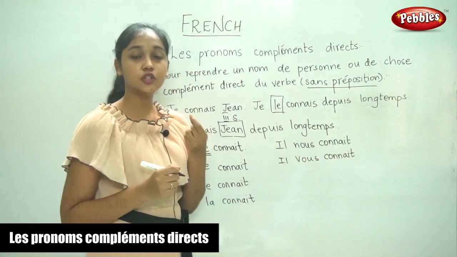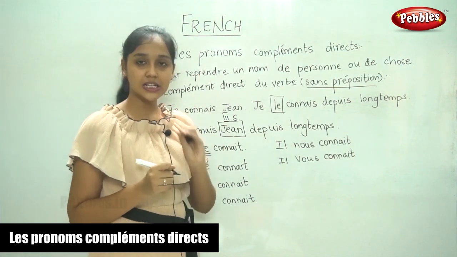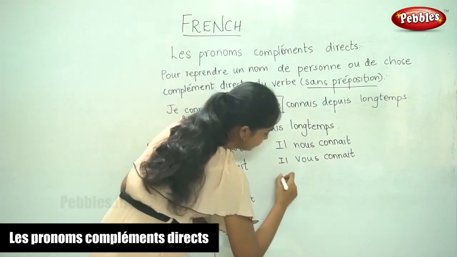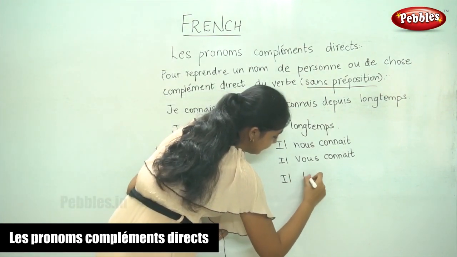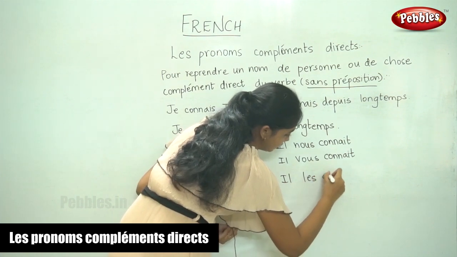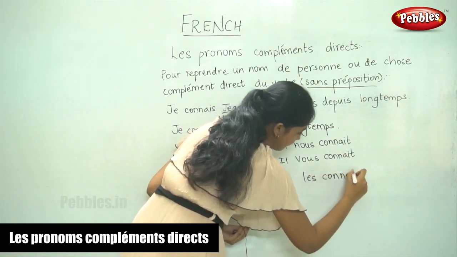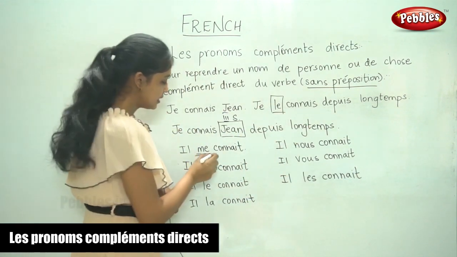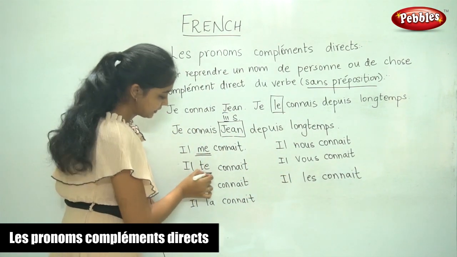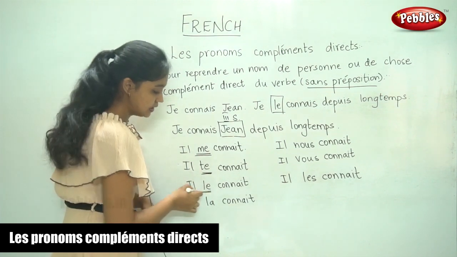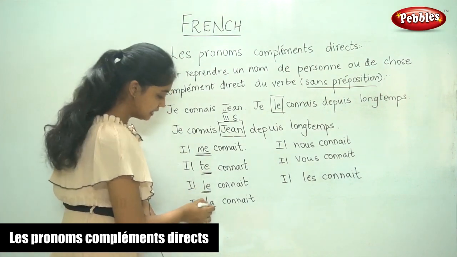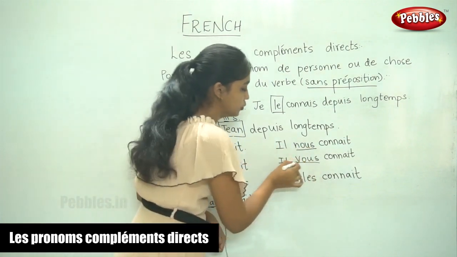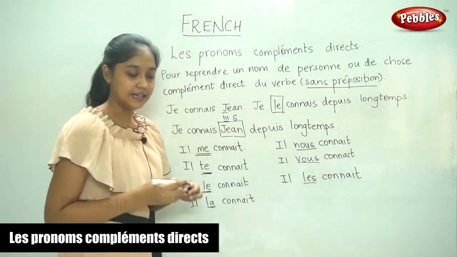And when the noun to be replaced is in third person plural, either masculine or feminine, it is il les connaît. So what are the words? Me, te, le, la, nous, vous and les.